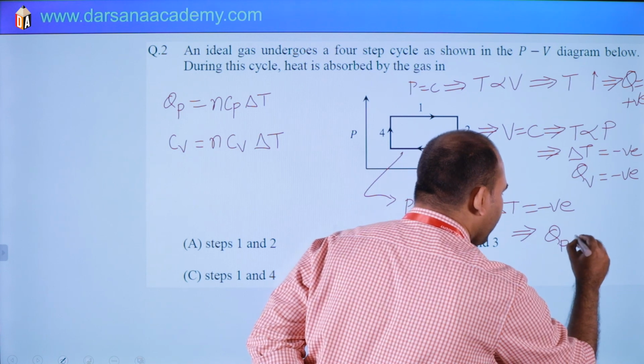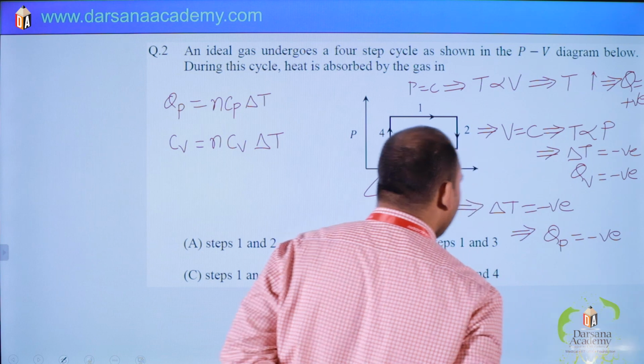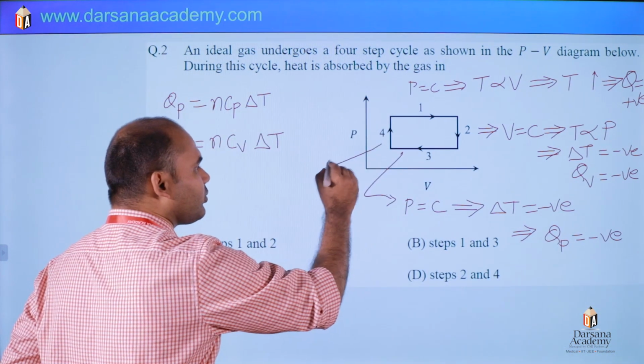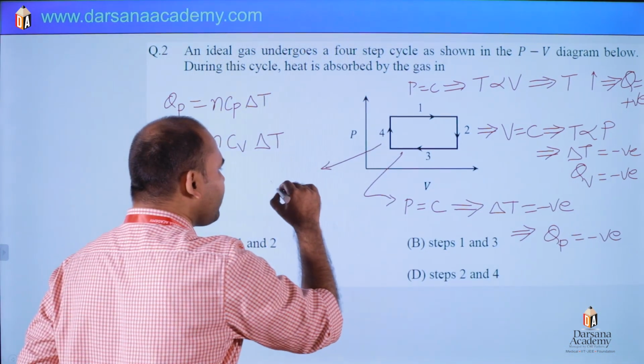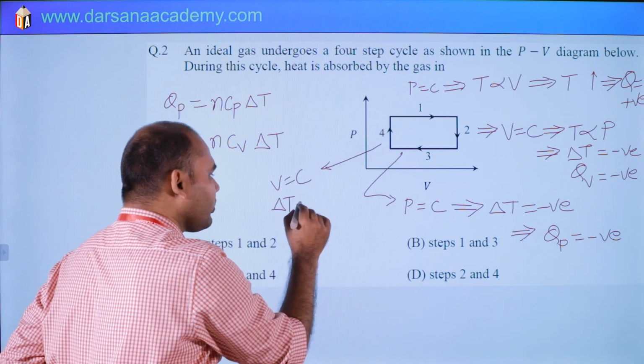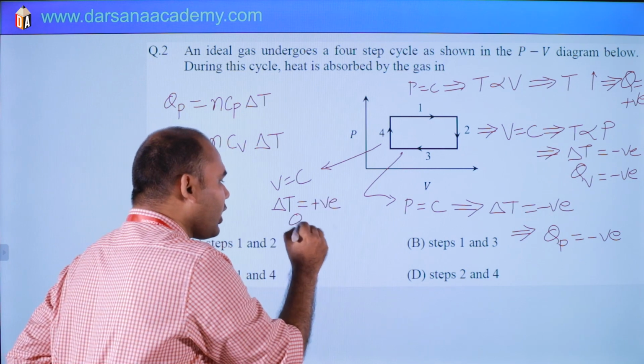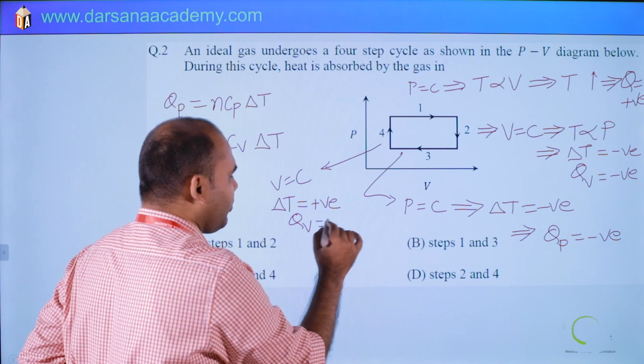Then the fourth process is again a constant volume process and pressure is increasing. So delta T will be positive. If delta T is positive, heat transfer at constant volume is positive.